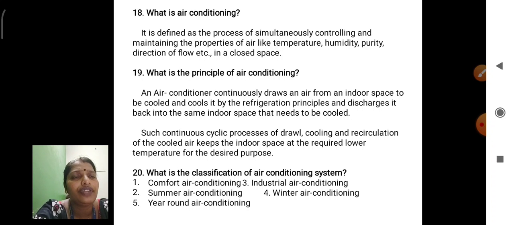So you feel cooling in your body, you feel happy after the air conditioning system is applied.